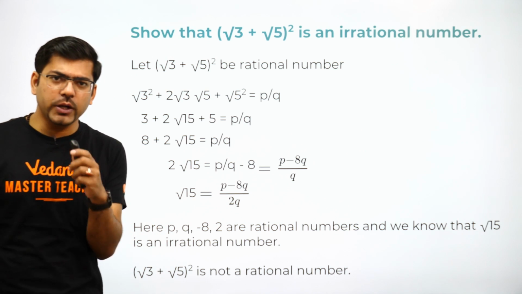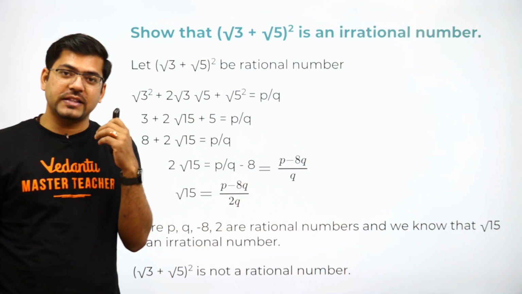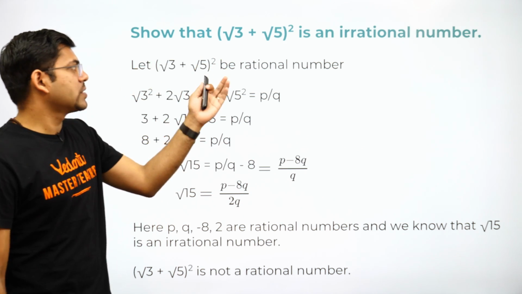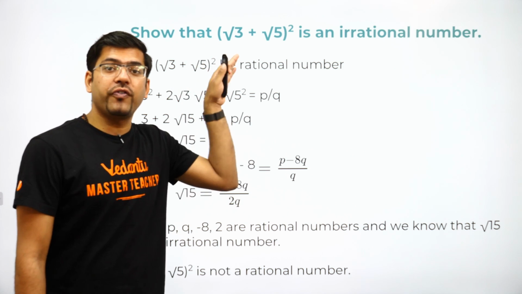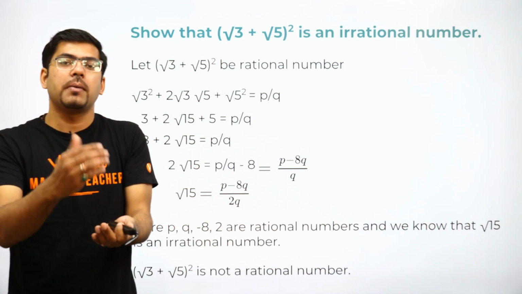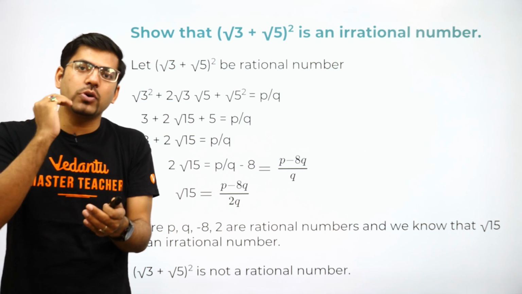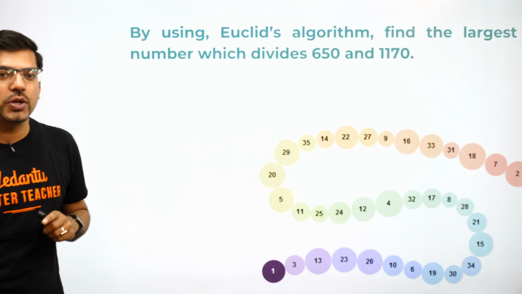So let me tell you, for all those questions which I am giving, it's not important that the board will ask the very same with the same values. Yeah, the board can write down here root 5 plus root 7 or root 5 minus root 3 or something like this. Means the values can change, but the type of question is most likely the same. It would be the same. Okay. So moving on to our next question.